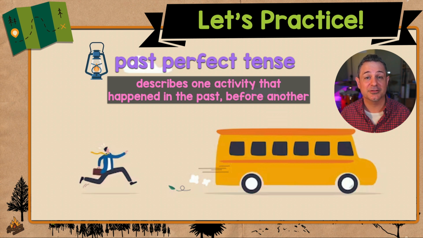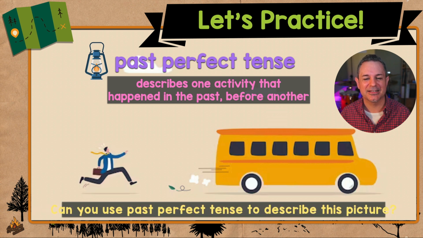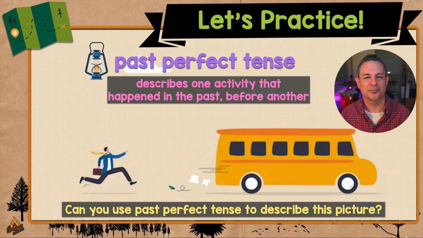Remember, to use past perfect tense, you must use the word had. Let's make a sentence in past perfect tense that describes this picture. You try first, and then I'll go. The bus had already left by the time Joe arrived at the bus stop.